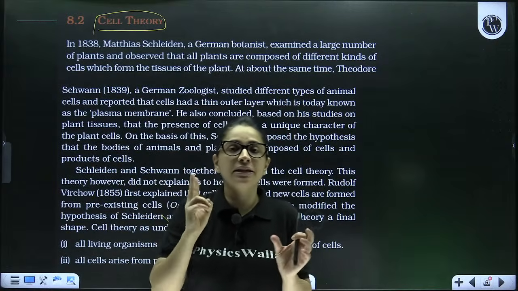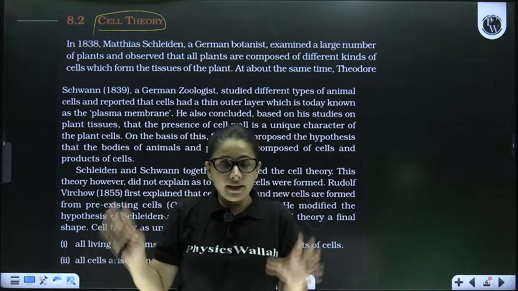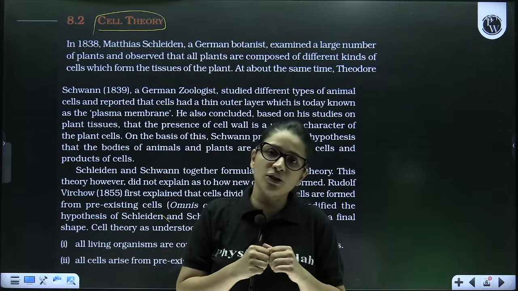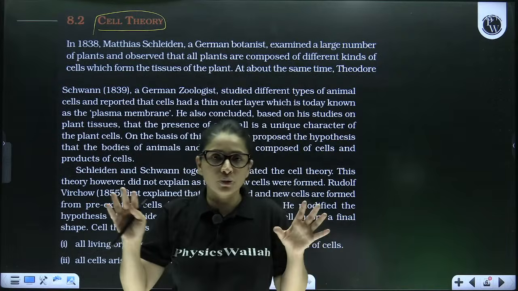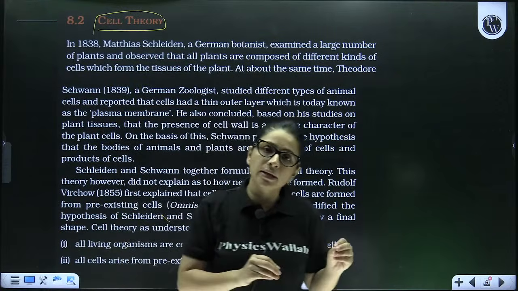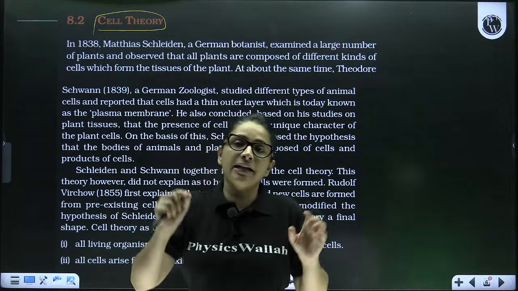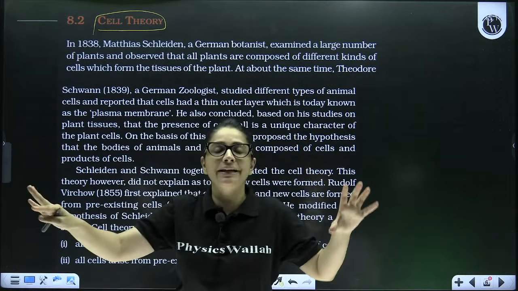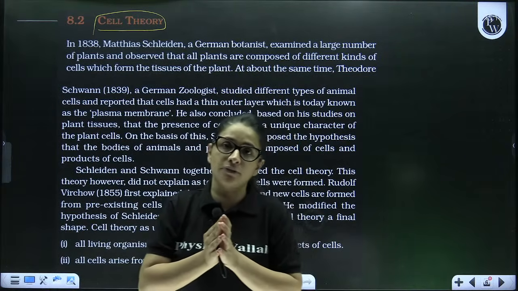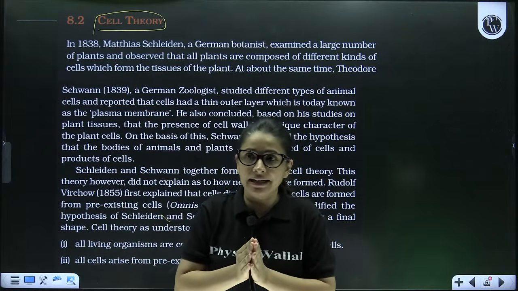So basically, beta, there were two scientists by the name Theodor Schwann and Matthew Schleiden. Matthew Schleiden was the botanist, Theodor Schwann was the zoologist. And these two people, in two different countries in two different years, one working on plant cells, another working on animal cells, both came to the same conclusion that be it a plant body or an animal body, all are made up of cells or the product of cells. So Matthew Schleiden and Theodor Schwann get the credit.